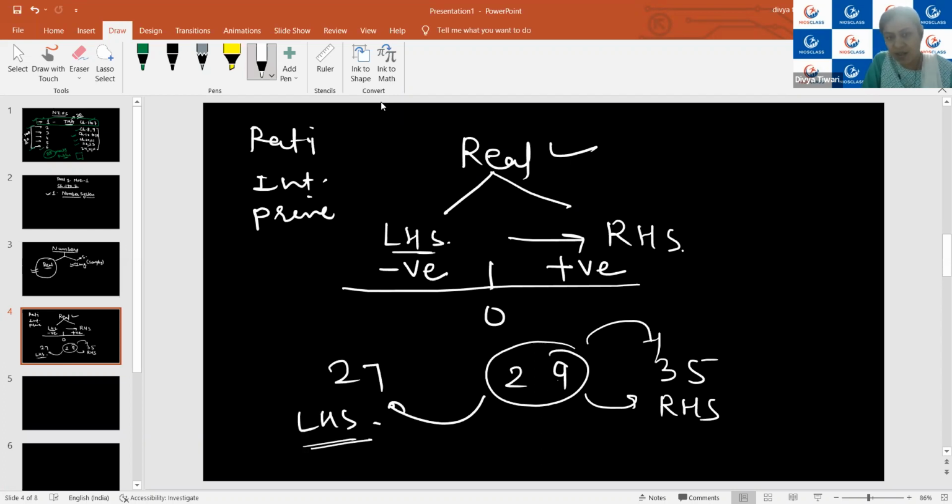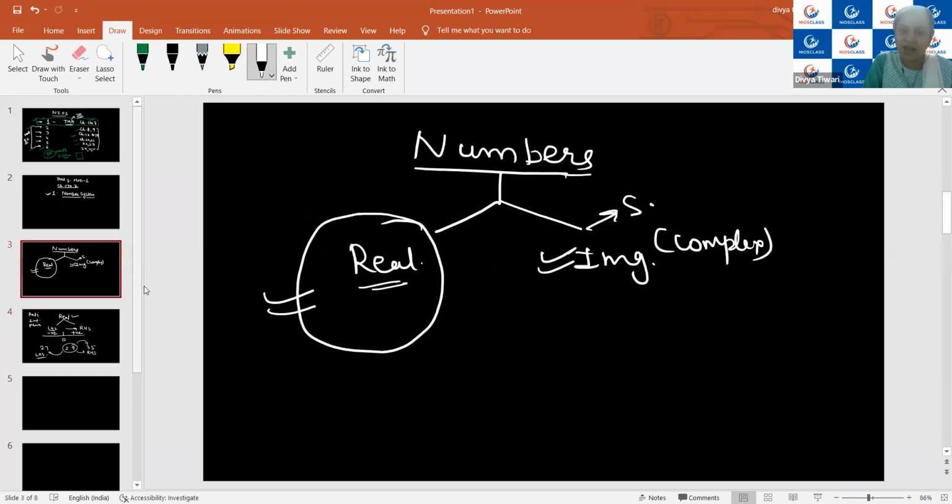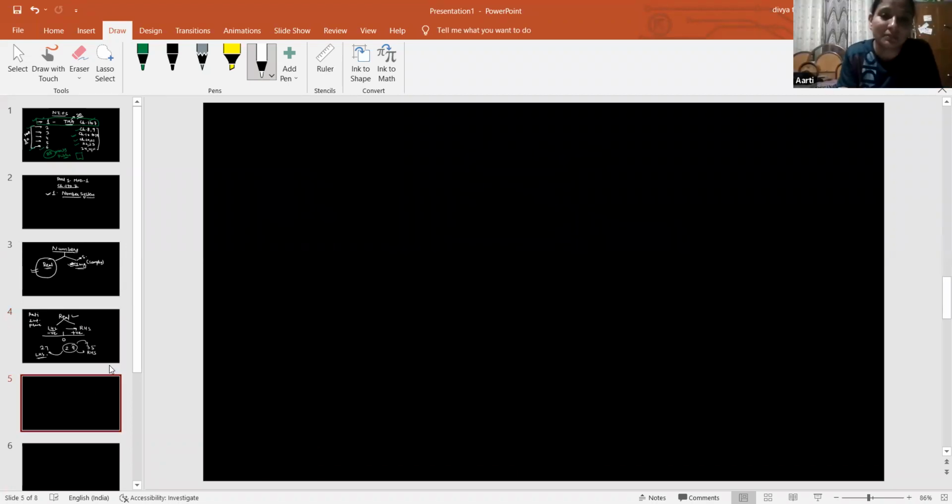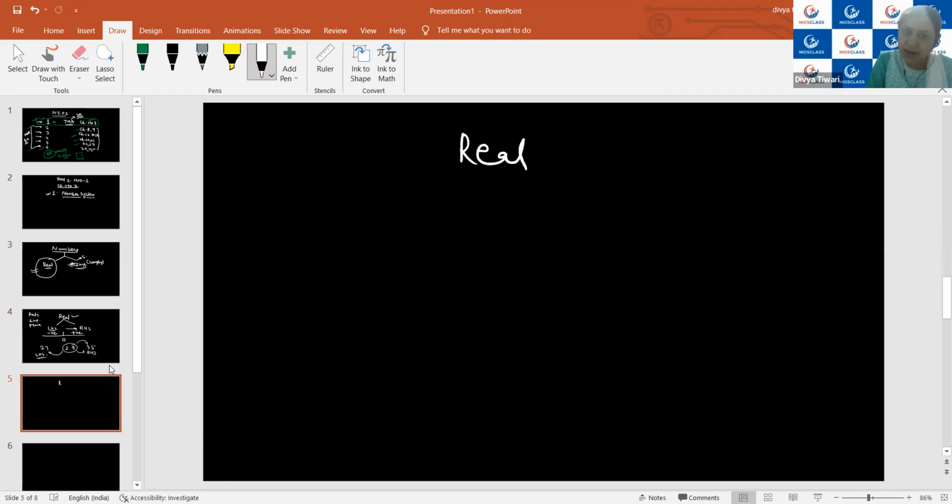So this is the basic classification by which we classify numbers into two types, real numbers or imaginary numbers, or complex. This is not part of our syllabus, so we will not be discussing it. Real numbers are those numbers which we can represent on the number line. I hope it is clear. Yes, ma'am. Okay. Now real numbers can be further classified majorly into two parts, rational numbers and irrational numbers.